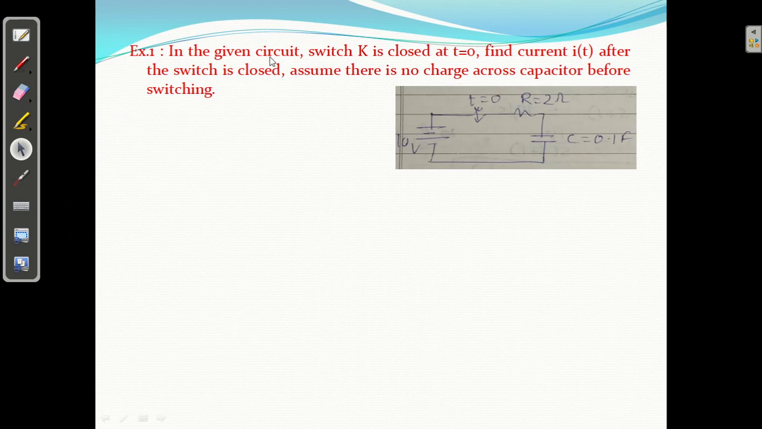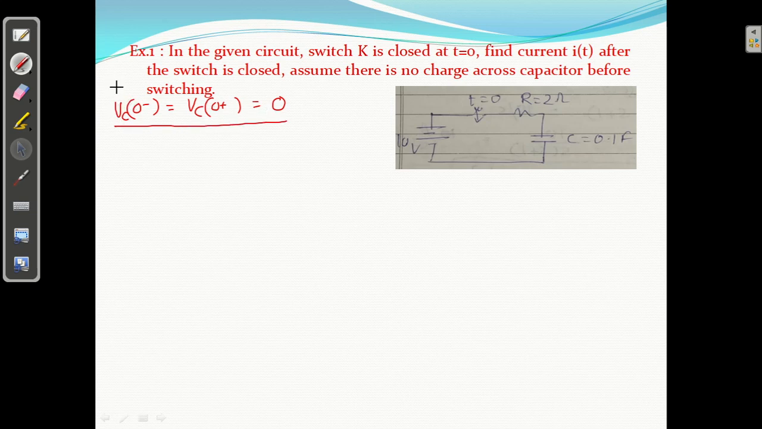In the given circuit, switch K is closed at t equal to 0. Find the current i of t after the switch is closed. Assume there is no charge across the capacitor before switching. So already they have mentioned there is no charge across the capacitor, so we can say VC of 0 minus is 0. If charge is 0, then voltage will also be 0. VC of 0 plus will be the same, because in the case of a capacitor, the voltage just before and just after switching is the same. Charge is 0, so voltage is 0. That is the initial condition we got.